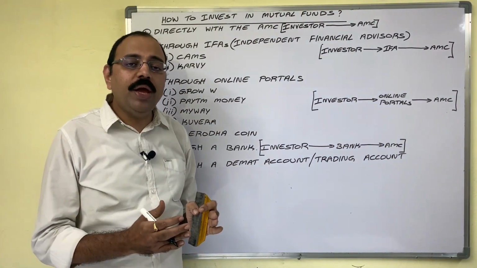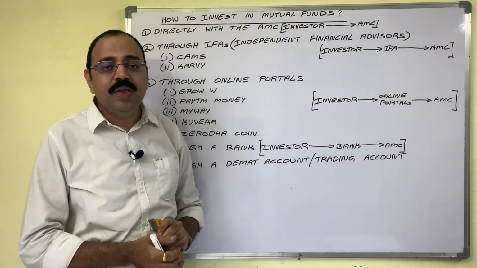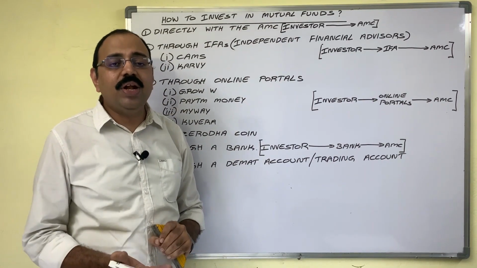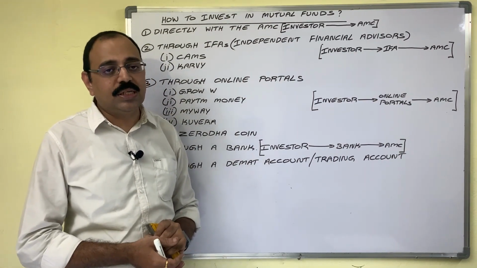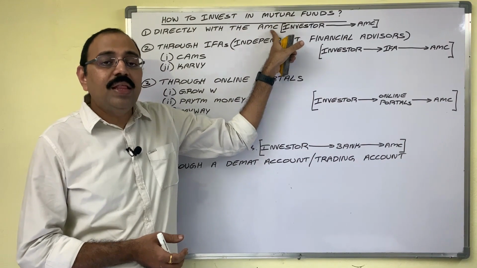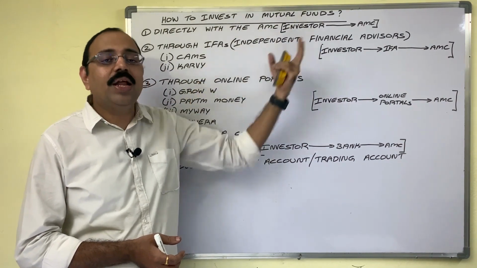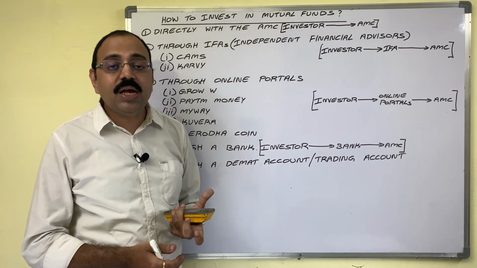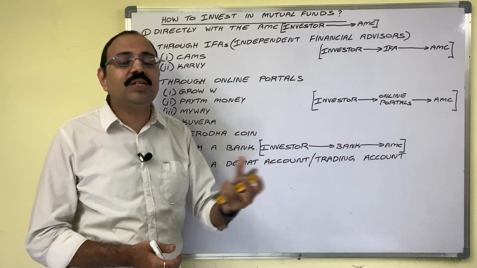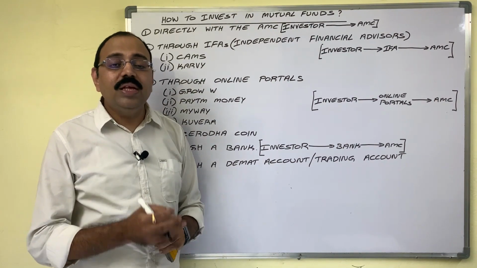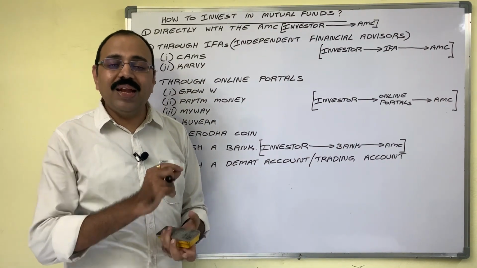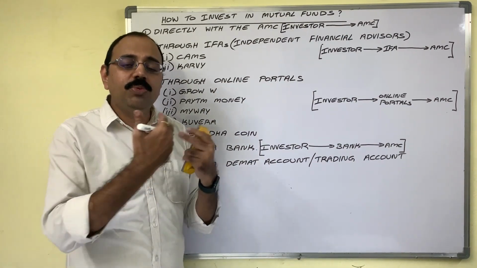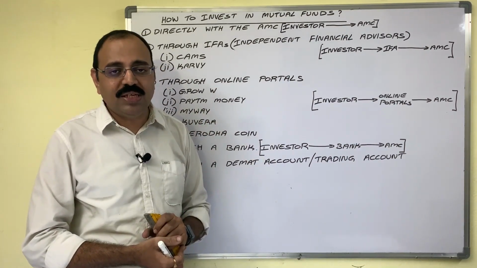Then the AMC opens an account in his name and allots one folio number to him. Subsequently, for additional purchases, he can follow either the offline or online method. For the convenience of investors, some AMCs send their agents to investor houses. These agents help while filling the form, while taking the cheque, and while distributing the acknowledgement to investors.